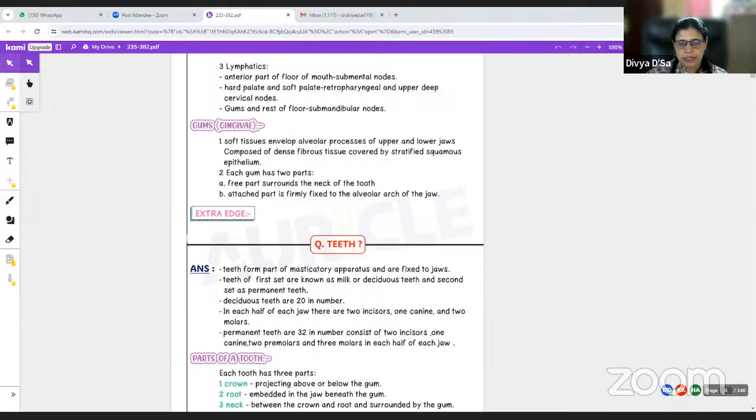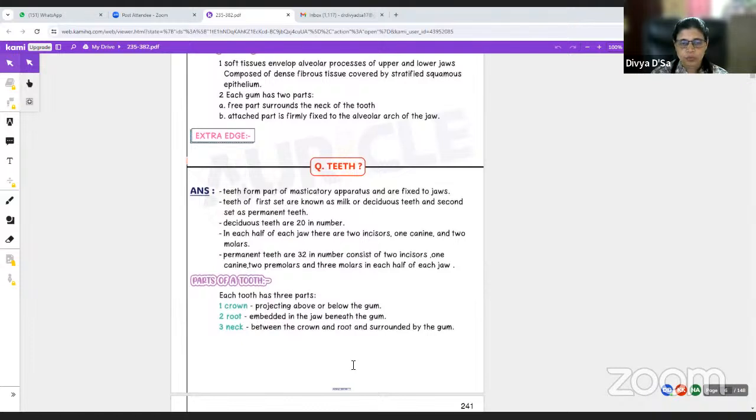The permanent teeth are about 32 in number, and consist of 2 incisors, 1 canine, 2 premolars and 3 molars in each half of the jaw. Okay, so permanent teeth are 32, whereas deciduous teeth are about 20 in number. Then each tooth has 3 parts: a crown, a root and a neck.